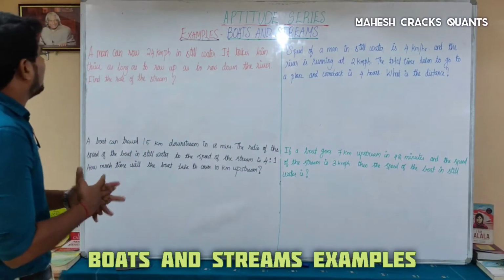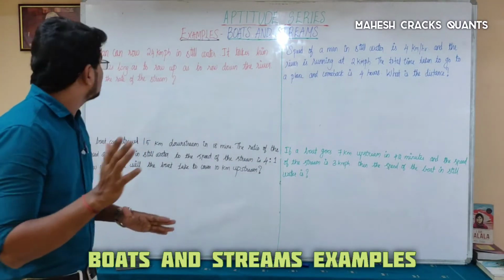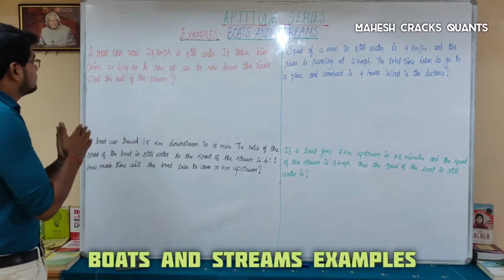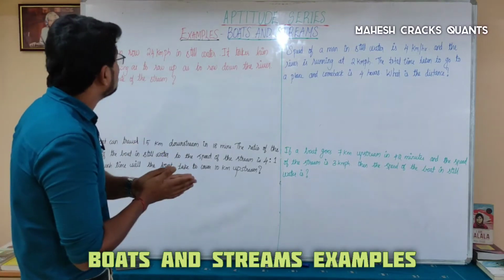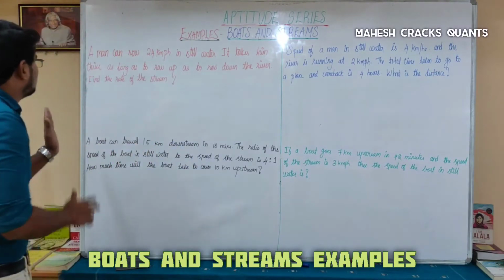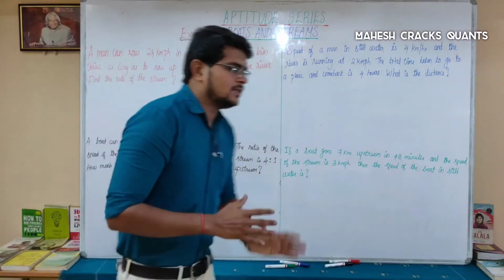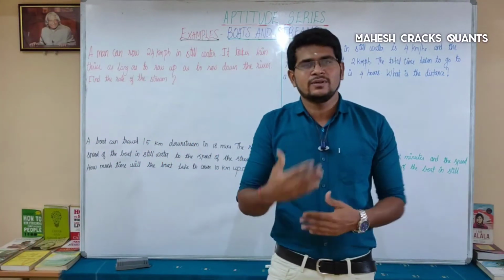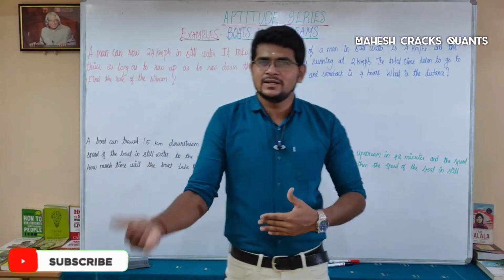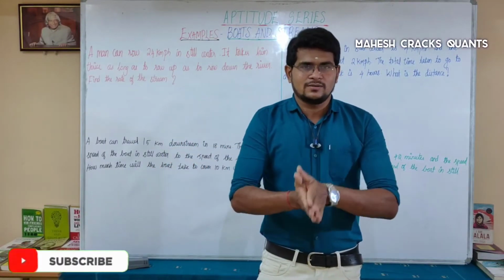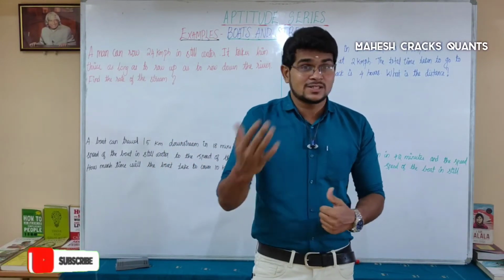The first question is, a man can row 24 km per hour in still water. It takes him thrice as long to row up as to row down the river. Find the rate of the stream. Here the question is in ratio. They have given you the ratio of upstream and downstream and the still water speed. Then you have to find out the stream speed.